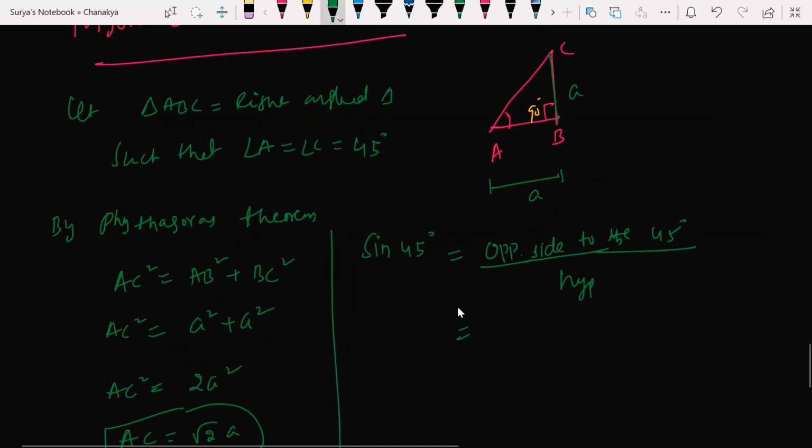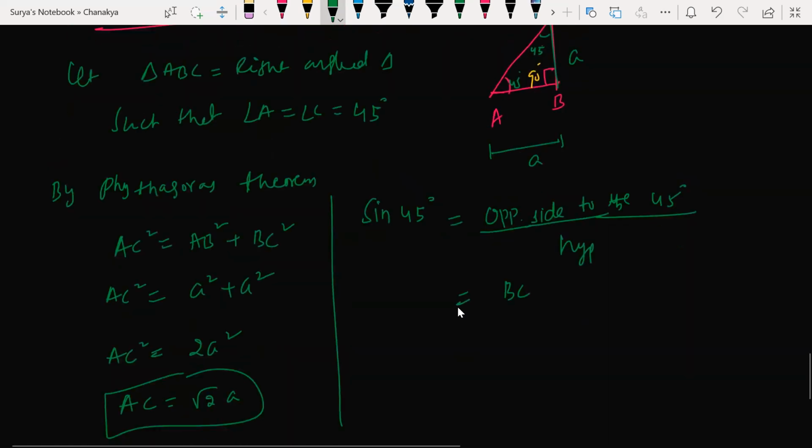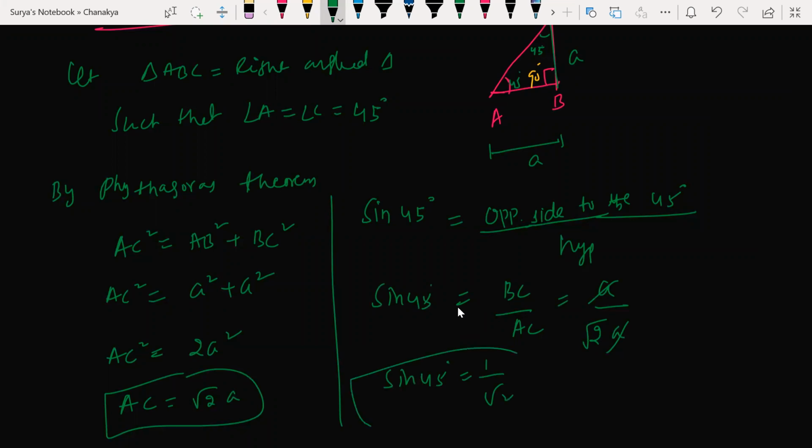So what is the opposite side to the 45 degrees here? What is the opposite side? BC, or not, beta? Here, this is 45. I think I should make the triangle somewhat larger and draw it somewhat bigger. So BC by AC. BC is what, beta? a. AC is what? Root 2 times a. The a cancels. So sin 45 degrees, how much did you get? 1 by root 2. Check it.